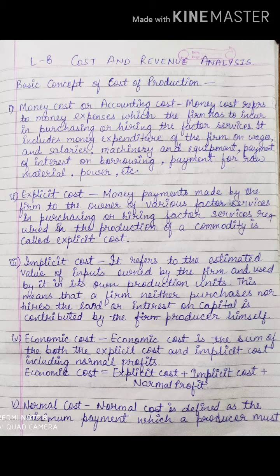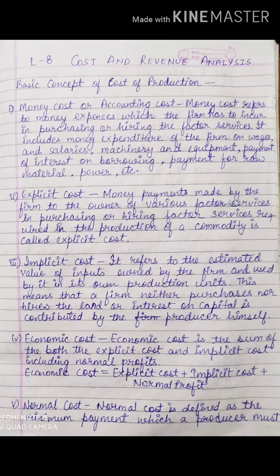Next is implicit cost. Now what is implicit cost? It refers to the estimated value of inputs owned by the firm and used in its own production units. This means that a firm neither purchases nor hires the land, or the interest on capital is contributed by the producer himself. In simple language, you can understand implicit cost as the inside cost.